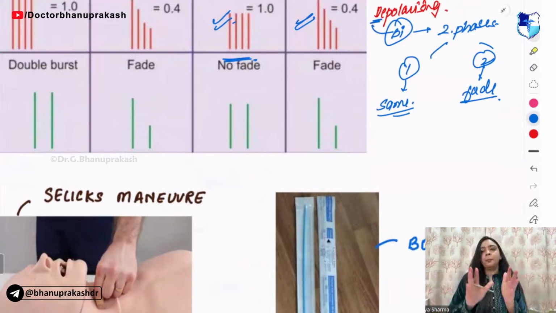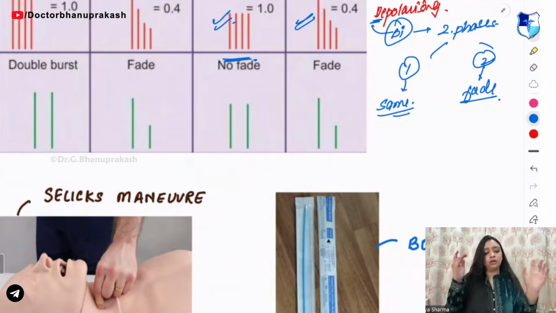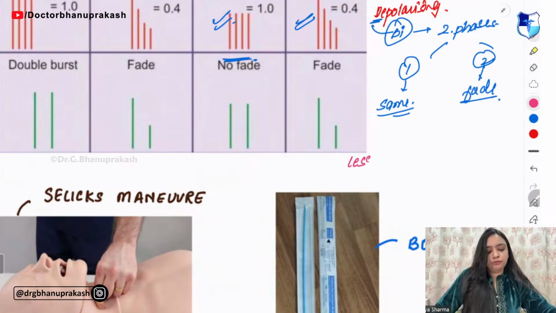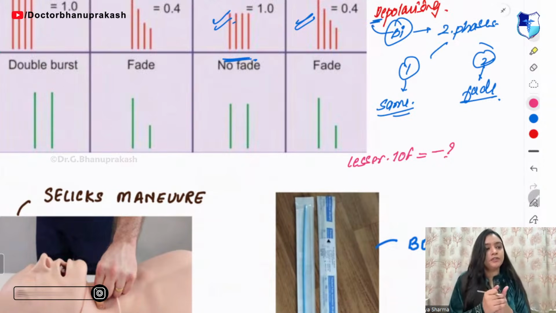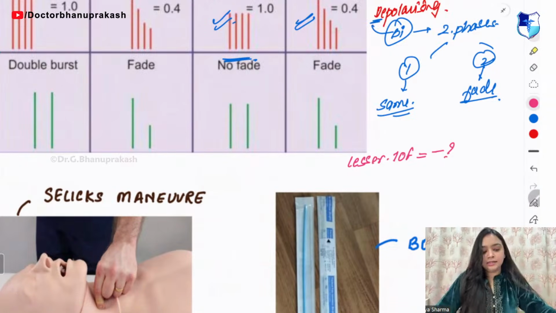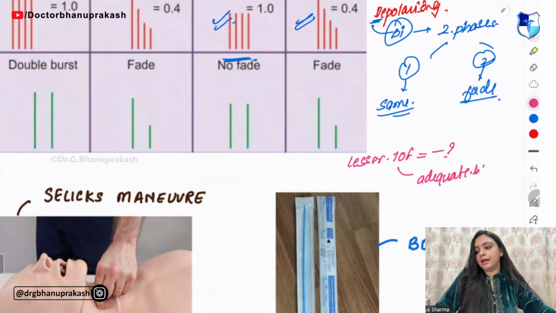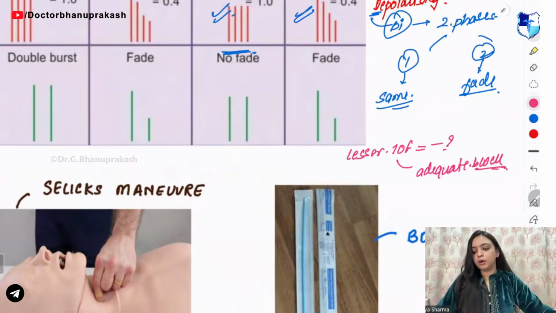Now tell me, if the TOF is less, does that mean I am giving an adequate block or not? If the TOF is less, this means what? So if the TOF is less, this means that I am giving an adequate block.